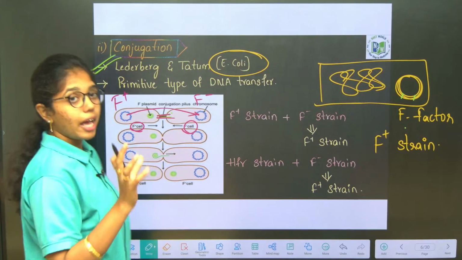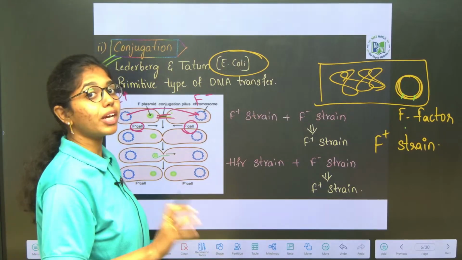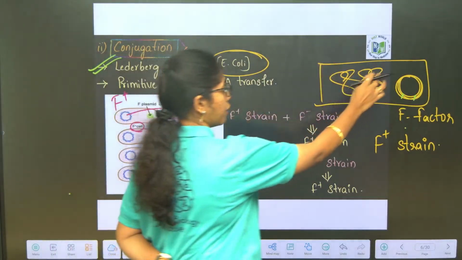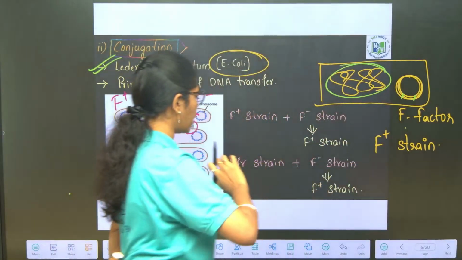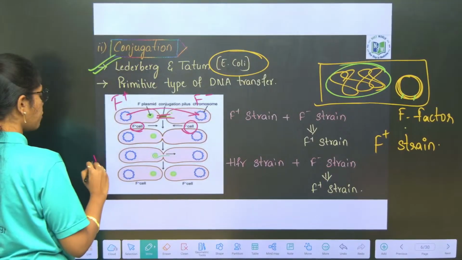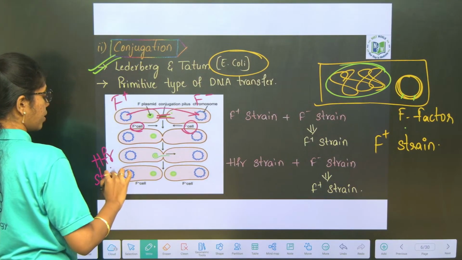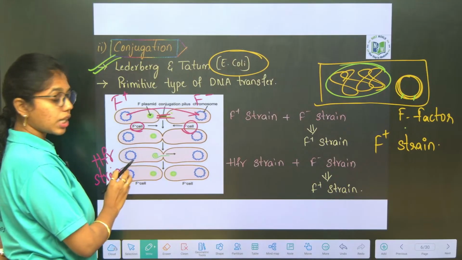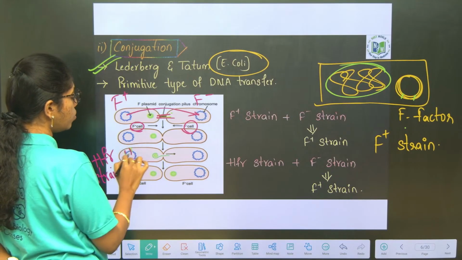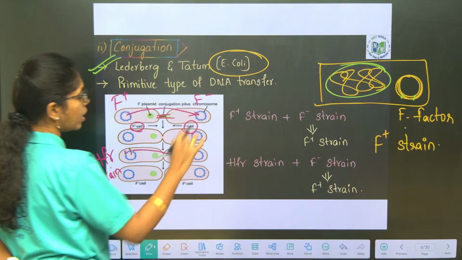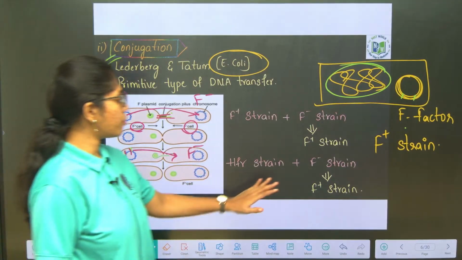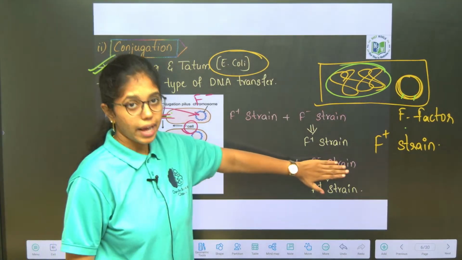If the F factor is present in the genomic chromosome or genomic DNA, that is called an HFR strain. The genetic material is transferred from the HFR strain to the F minus strain.